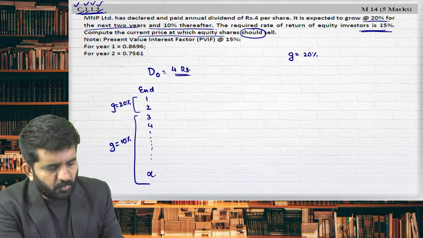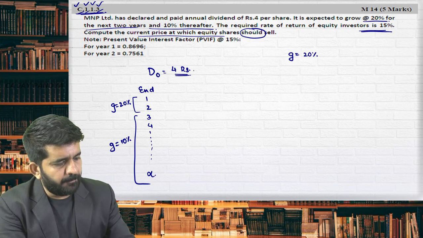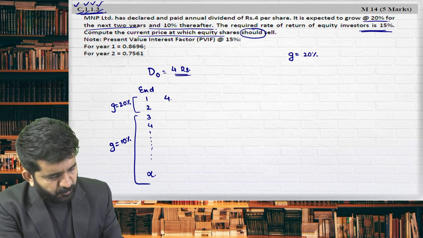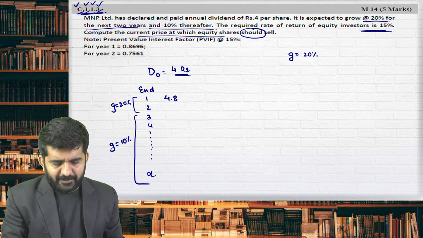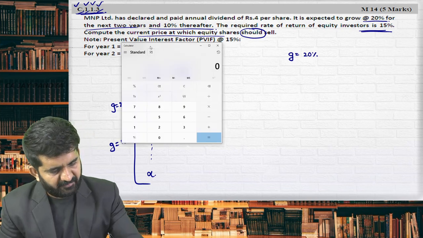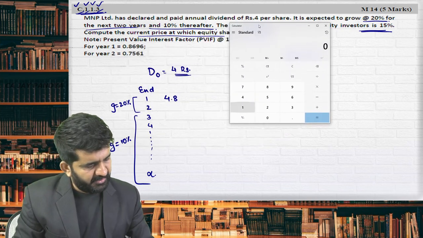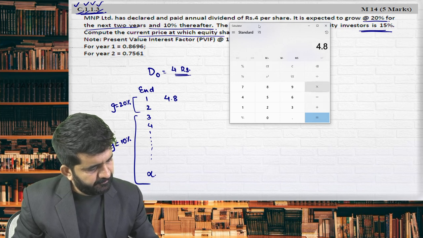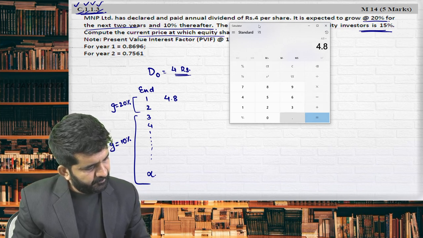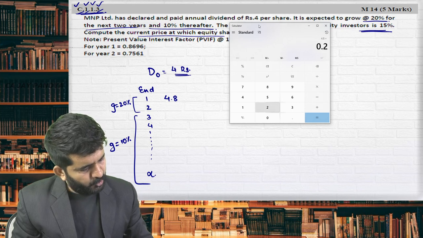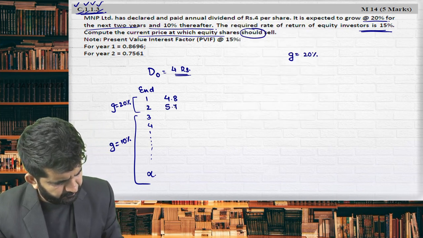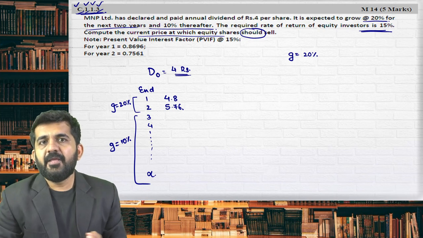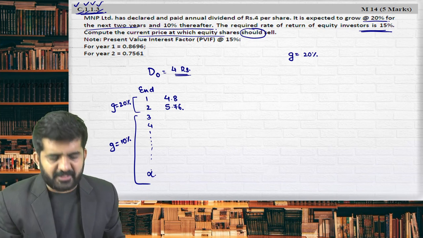As this is D0, what will be D1? 4 plus 20%, that is nothing but 4.8. Is it alright? 4.8 plus 20%. I'm not having that standard calculator which you are having, but it is 4.8 multiplied by 0.2 plus 4.8 is 5.76. Is it correct? From third year, what is the growth rate is 10%?